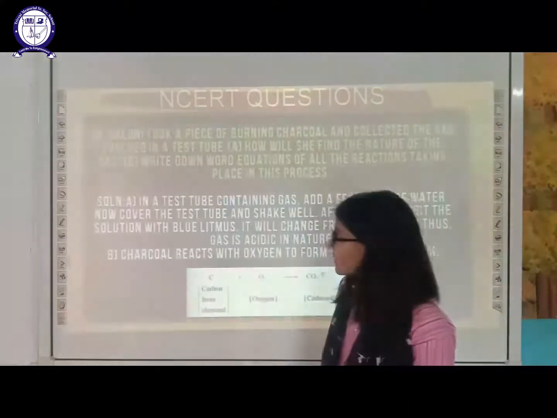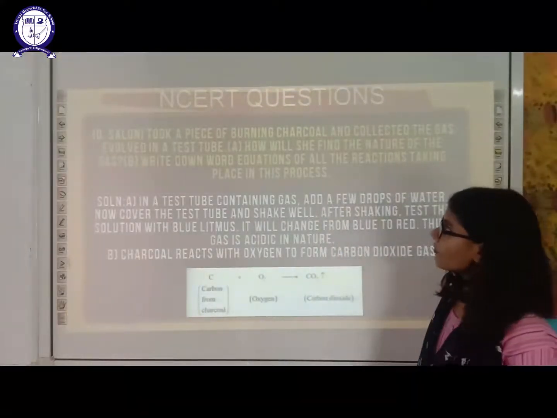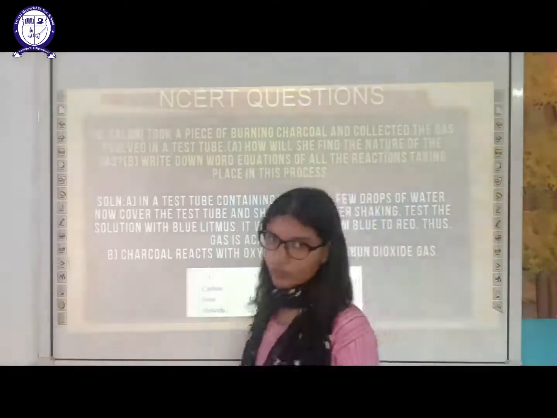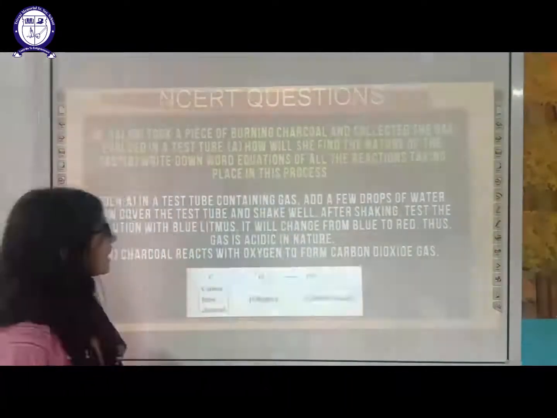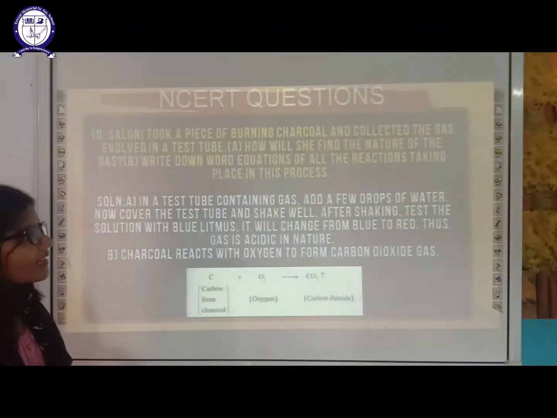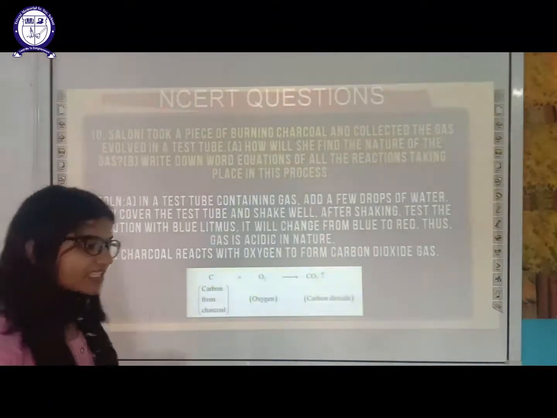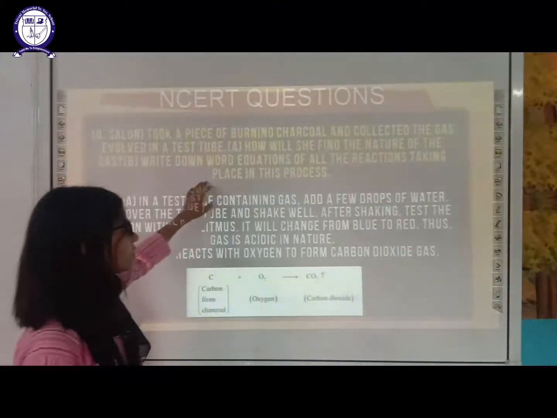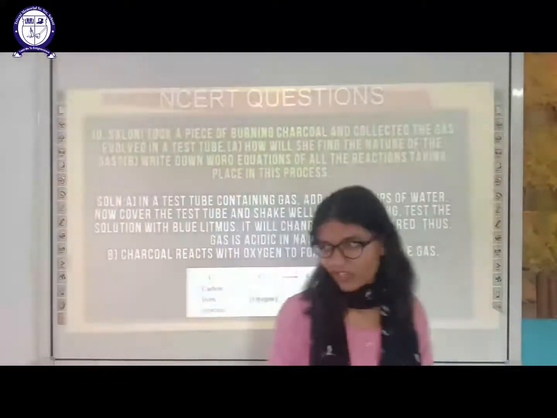Next is, Saloni took a piece of burning charcoal and collected the gas evolved in a test tube. So how will she find the nature of the gas, whether it is acidic or basic? How will she find it out? Plus you have to write down the equation of the reaction.